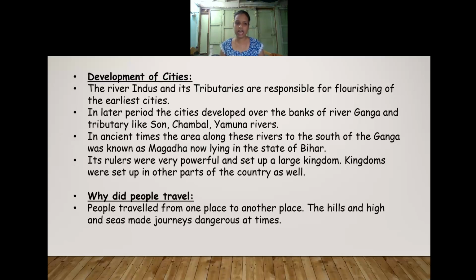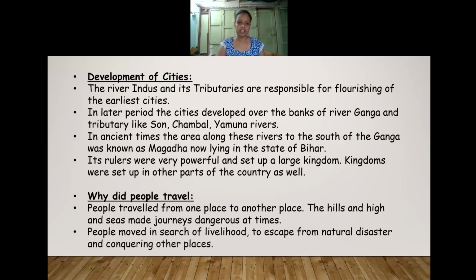The hills, the high seas and high mountains made journeys very dangerous during that time, and yet the people moved. The reason was the search for livelihood. Wherever they got an occupation opportunity, they used to go to do the work, as well as to escape from natural disasters like flood, drought, famine.